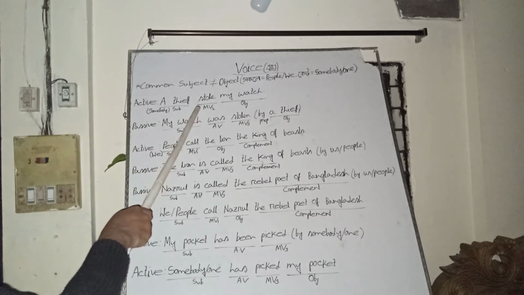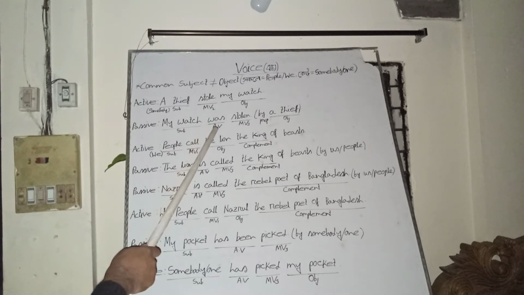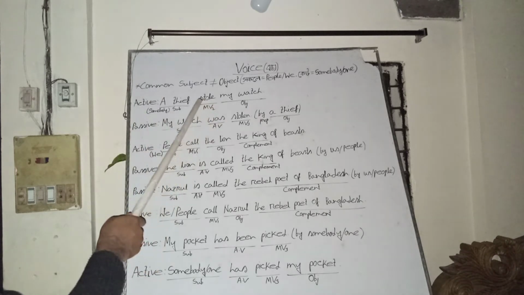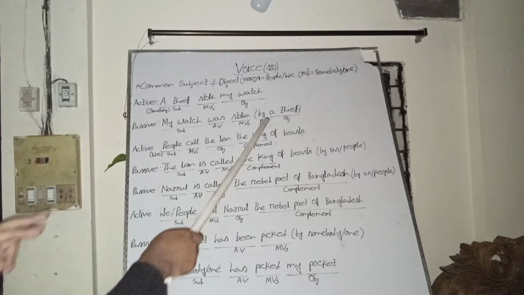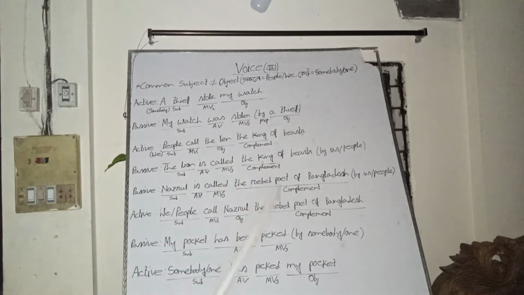It is past indefinite tense, so we bring the verb was as auxiliary verb because my watch is third person singular, and then we bring the past participle of the main verb steal, stole, stolen. But we will not make a thief, the subject of the active voice, the object in the passive voice by a thief. We will omit this part. We will remove this part.